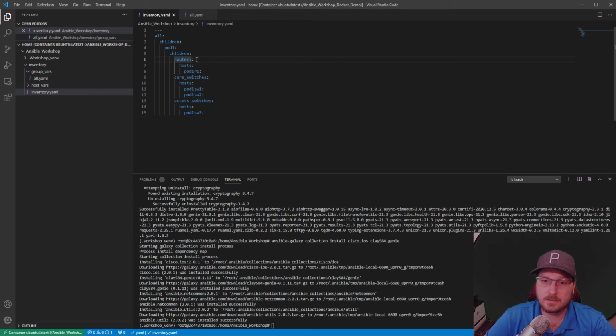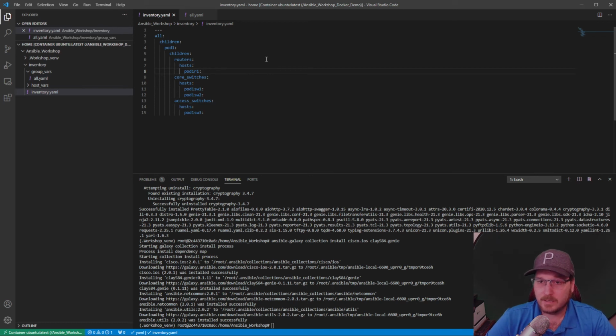You know what? One last thing I would like to add here, or at least mention, is that Ansible relies heavily on DNS. So if you don't have these devices corresponding with an FQDN, a DNS entry, it's not going to work, right? It's not going to know where to look because what it's going to do is it's going to look at a DNS record for pod 1 R1. It's not going to find anything, so it's not going to have any idea where to connect. There's two ways to go around that.